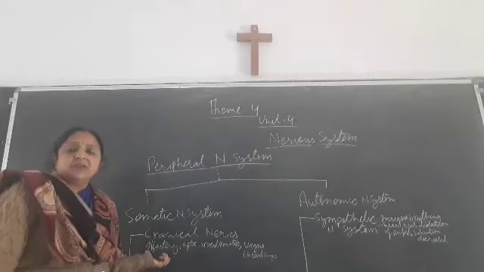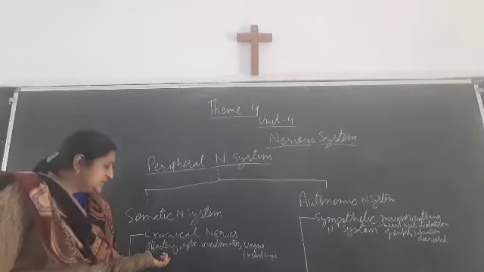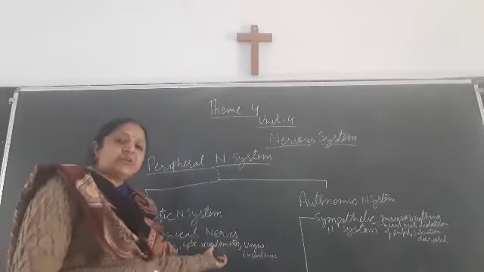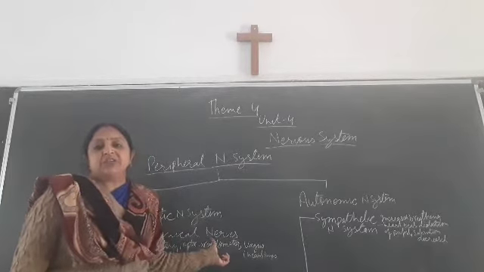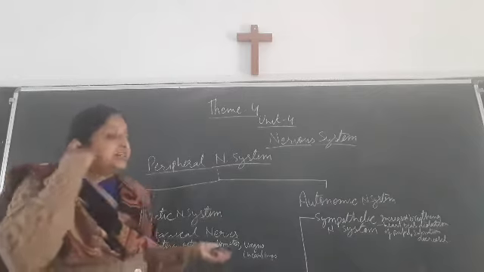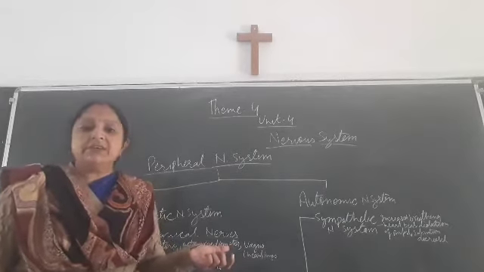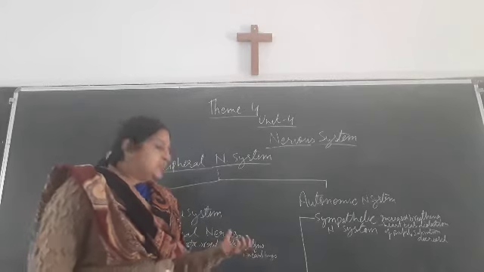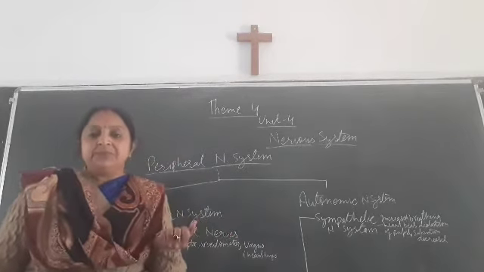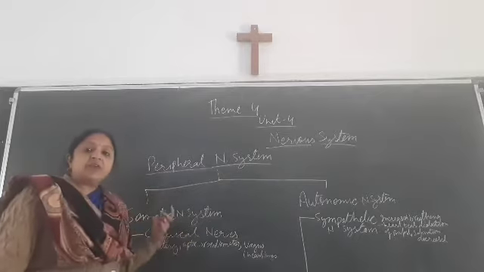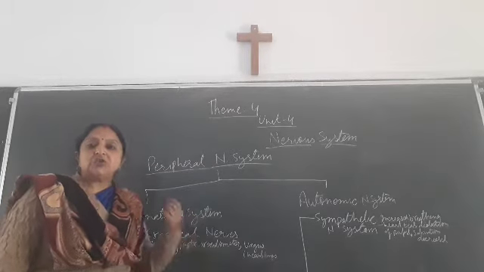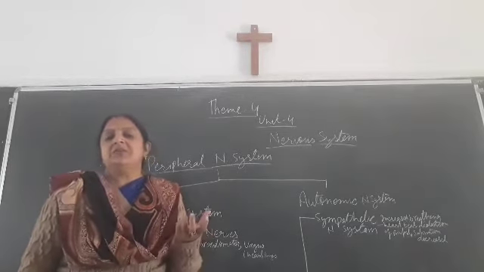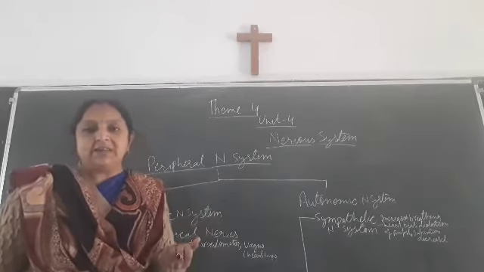Olfactory nerves give sensation to our nose and are concerned with smell. Optic and oculomotor nerves give sensation to our eyes, auditory nerves give sensation to our ear, and the vagus nerves, a mixing of nerves, provide sensation to our heart and lungs. In this way, cranial nerves are 12 in pairs and they give sensation to our sense organs and some human body organs like the heart and lungs.